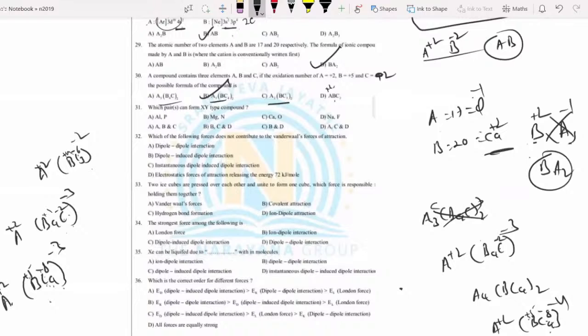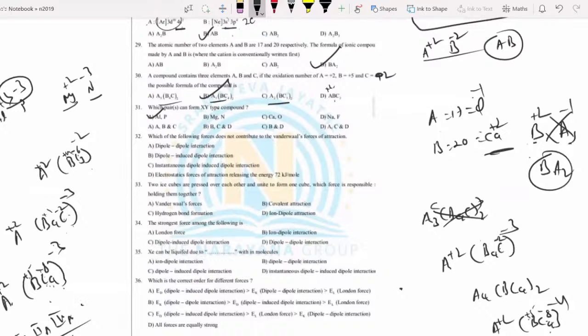Which pair can form XY type of compound? Al is always plus 3. Phosphorus minus 3. AlP, right? A is correct. MgN. Mg forms plus 2, N minus 3. Sir, group numbers are up to first A group, second A group, third A group. They form plus 1, plus 2, plus 3.